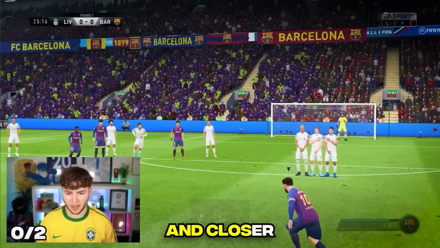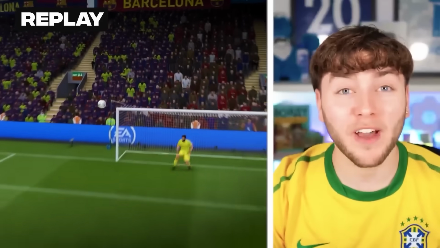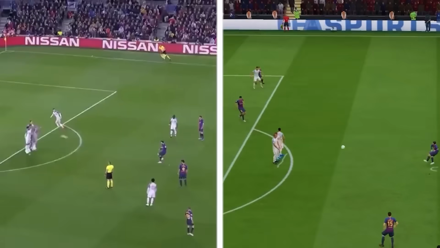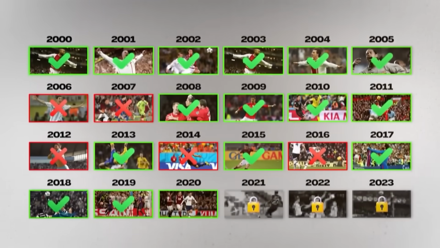Oh my god! That was basically it. And closer. It's a lot of power. Oh my god, no way. That was perfect. And finally, please, let's go. That's it. Come on. It's actually further back from where Messi took it originally, so I'm 100% taking that. Let's move on to 2020.